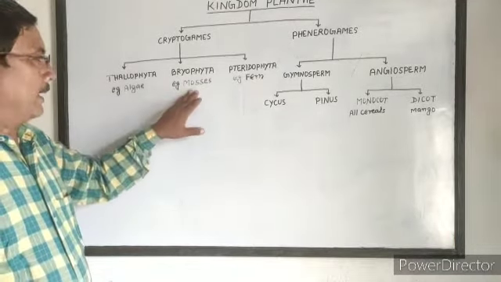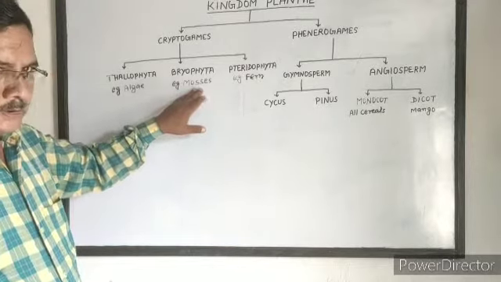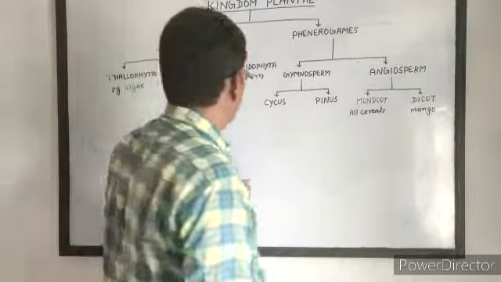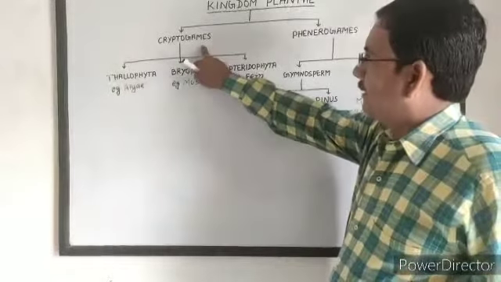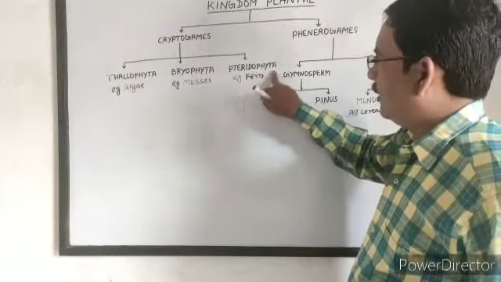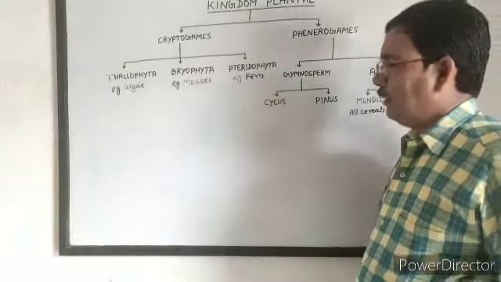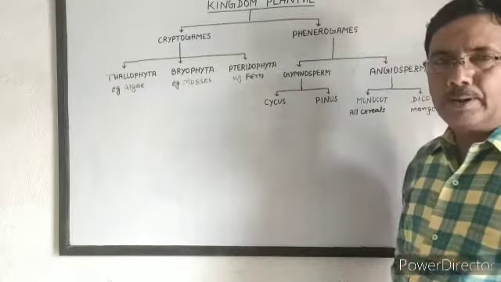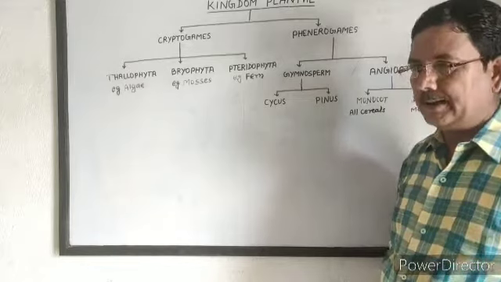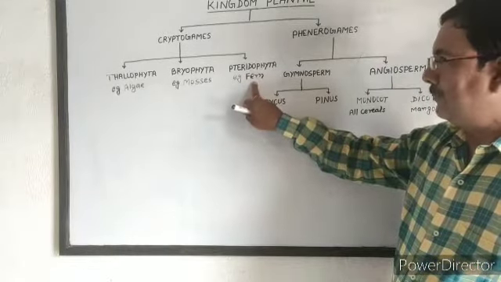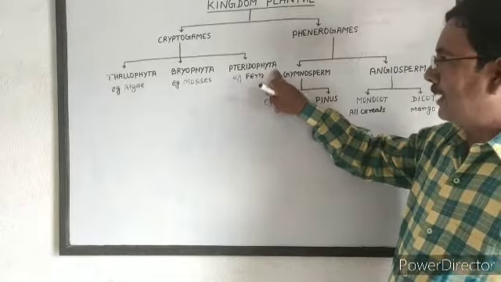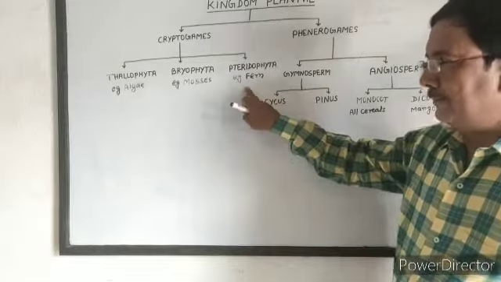Example of Bryophyta are mosses. And third is Pteridophyta. In Pteridophyta, the plant body is completely differentiated into root, stem and leaf. Example of Pteridophyta is fern.